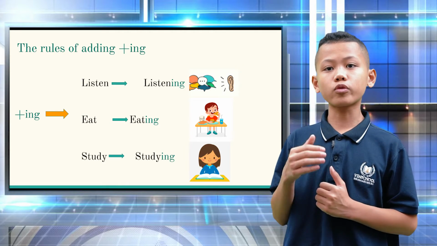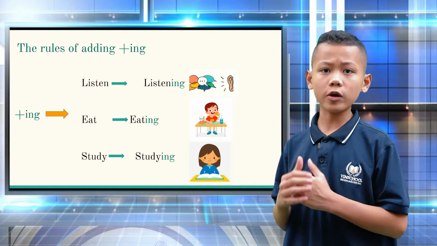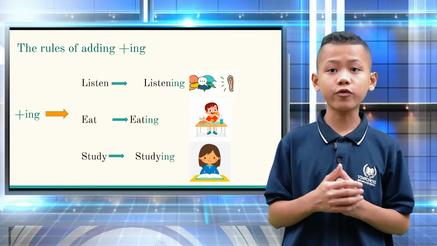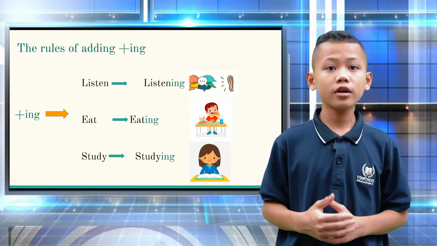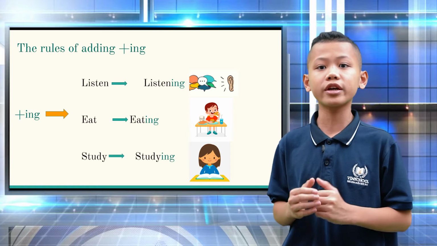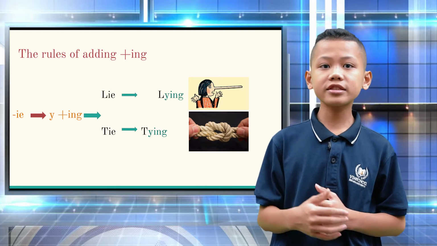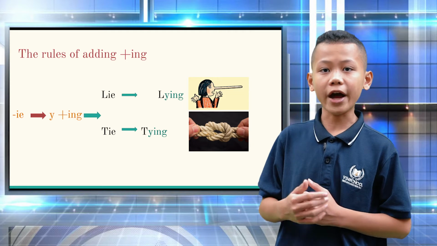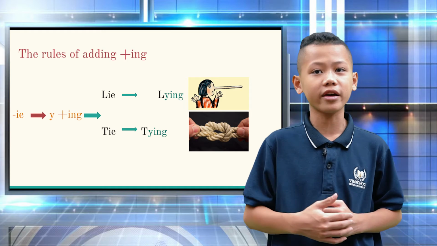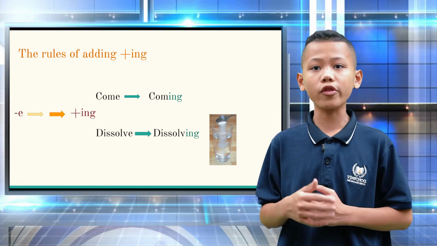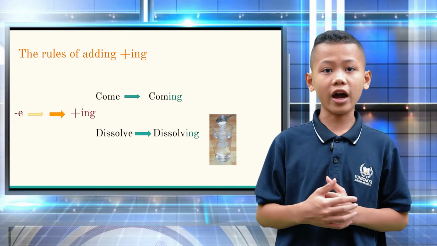Now, let's move on to the rules of the present continuous. Typically, a verb is changed to its ing form by simply adding ing to the end of it, like listening, eating, or studying, for instance. If a word ends with ie, it is replaced with the letter y and ing. We do the same thing with other words like tie. If a word ends with e, then you drop the final e and add ing.